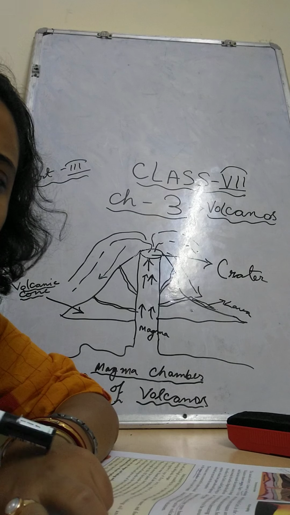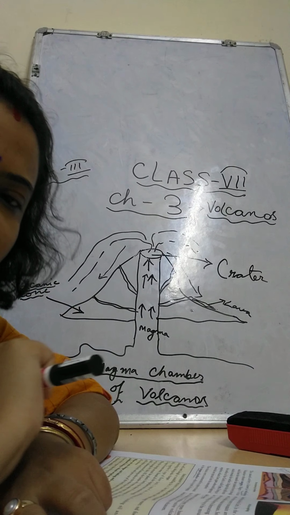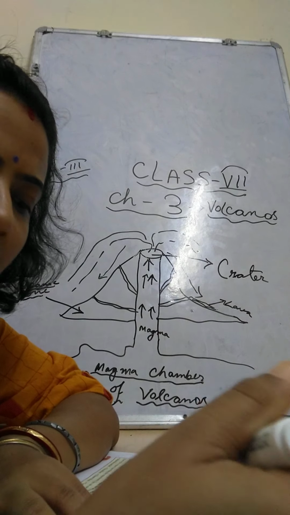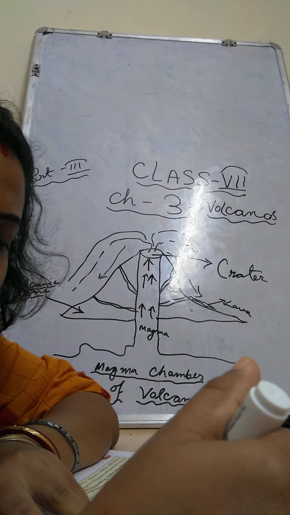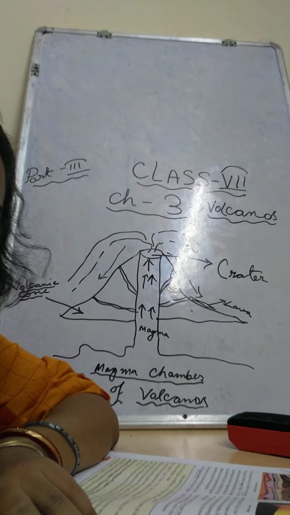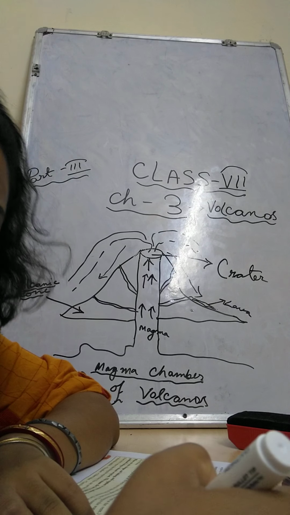But sometimes what is happening, after a long time suddenly it has started erupting, and whenever the pressure is excessive, the mouth is opening, and it can start again. So these are called dormant volcanoes. And these are very violent also. Mount Vesuvius is an excellent example of this type of dormant volcano.